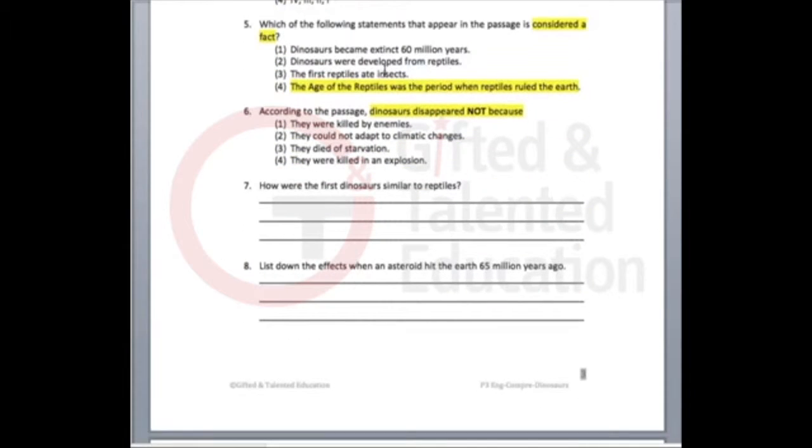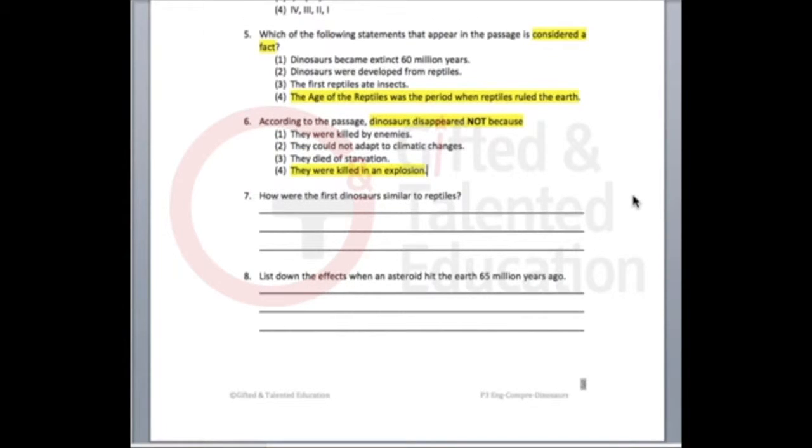Okay, so it cannot be 1, 2, and 3. However, that leaves number 4. 4 is the only answer. You see, you may think that the asteroid killed the dinosaurs. However, it killed the dinosaurs in the vicinity. However, it was not the main reason why dinosaurs disappeared from the face of the earth. So the only answer is number 4. Alright?